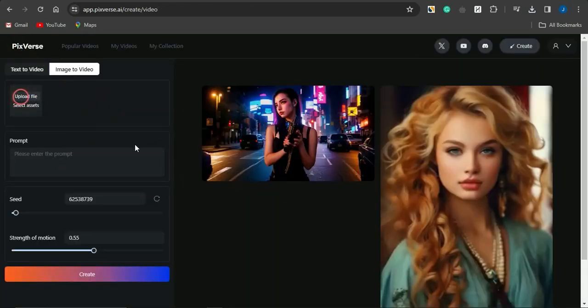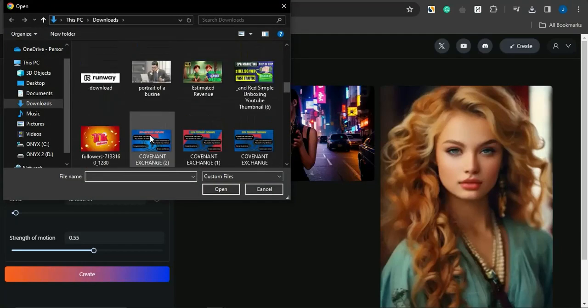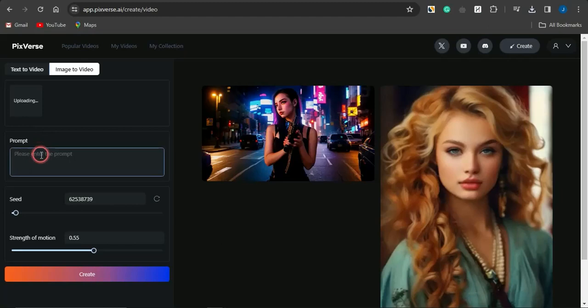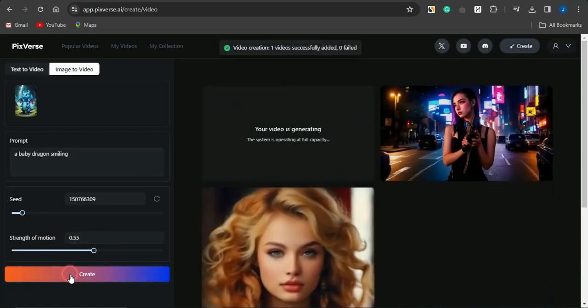So I'm going to upload that content again, because I want to animate this particular file. I can add a simple prompt, maybe a baby dragon smiling. If I put that in, you can edit your speed and the strength of the motion. Once you're done, just click on create, and your video generation will begin.